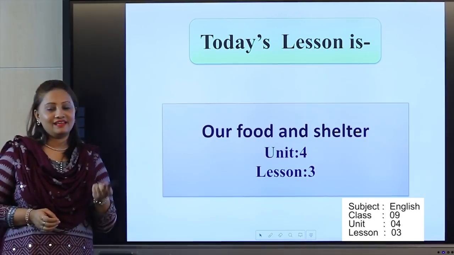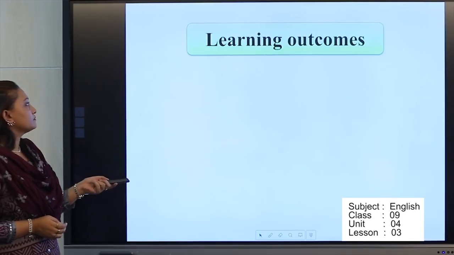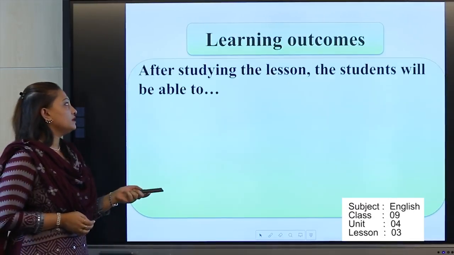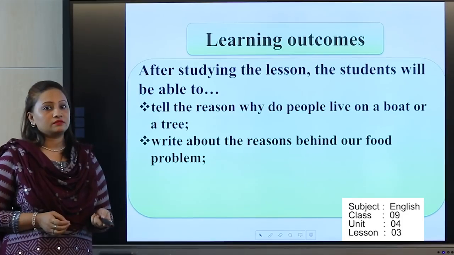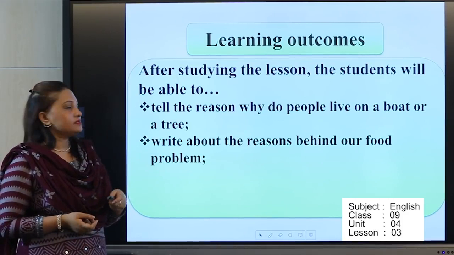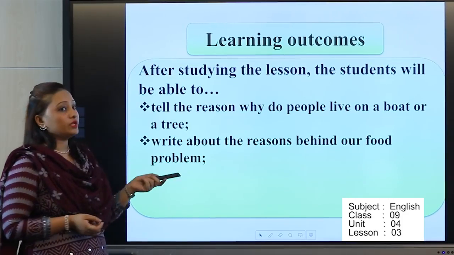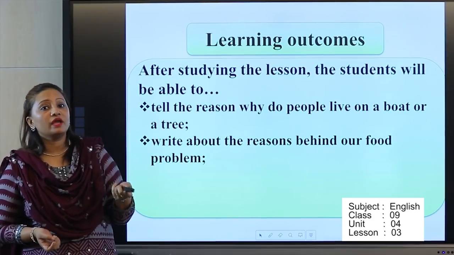Here you can see our learning outcomes, what we will read from the lesson. After reading the lesson, tell the reason why people live on a boat or a tree. What is the reason behind this?